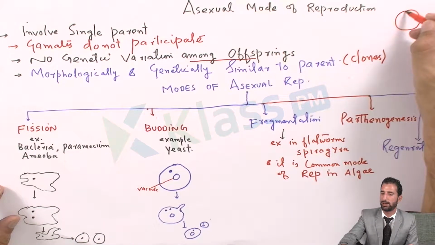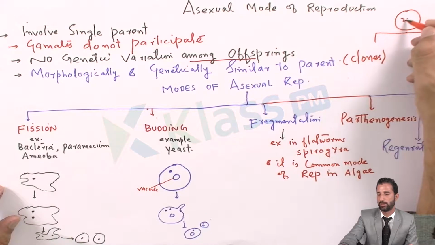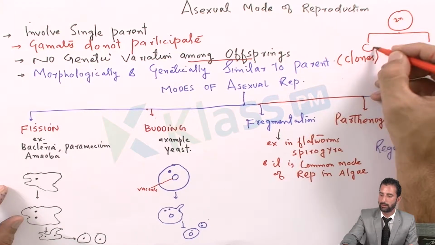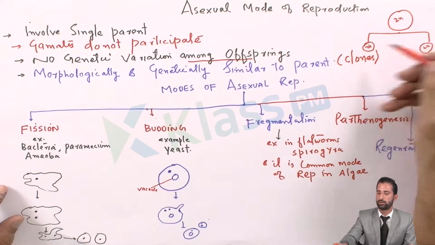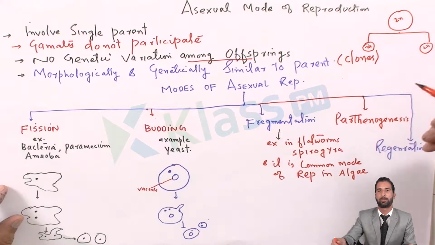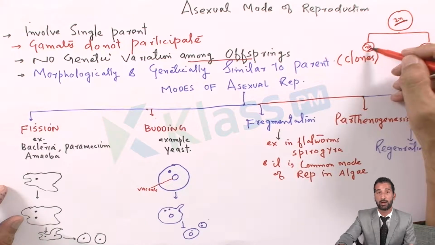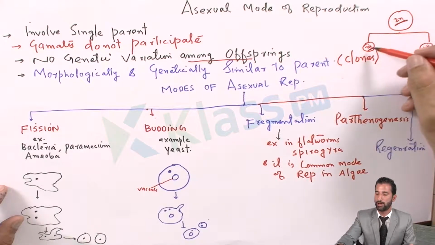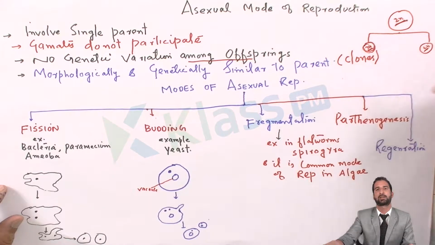So see, this is a cell, and the number of chromosomes in a cell is denoted as 2n, and if it is 3n, then it is triploid. When it divides mitotically, this results in two cells. These two cells will be identical as well as similar to their parent. Here, the chromosome number is 2n, the daughter cell also has 2n, and this daughter cell also has 2n chromosomes, that is diploid. So they are genetically identical as well as structurally identical.